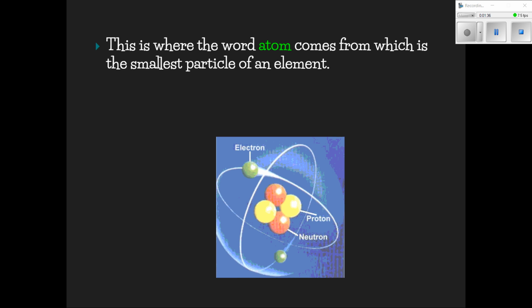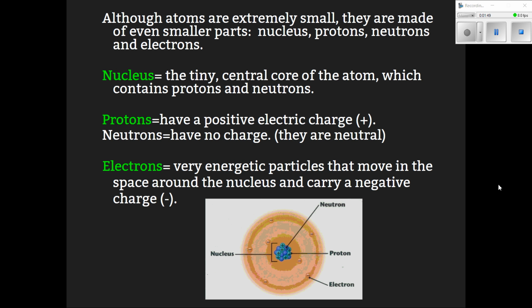Well, this is where the word atom comes from. And the atom is the smallest part of an element. There's a computer-generated picture of what one might look like right here on your screen. Although atoms are extremely small, they're made of even smaller parts: the nucleus, protons, neutrons, and electrons. The nucleus is the tiny central core of the atom, which contains the protons and neutrons. It's right at the very center.